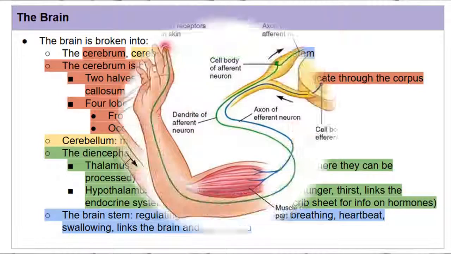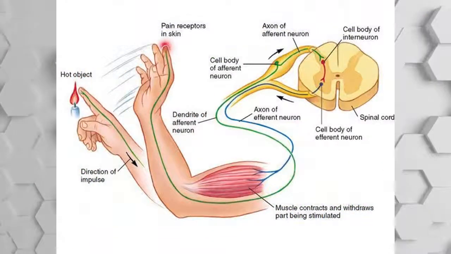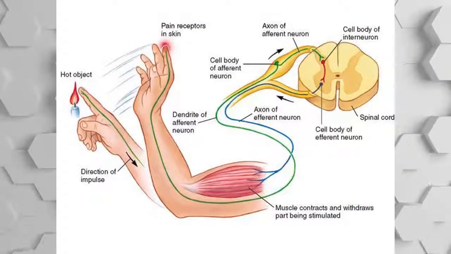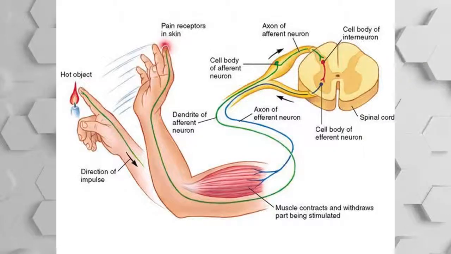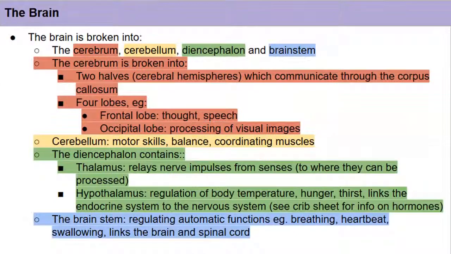The role of the spinal cord is to transfer messages to and from the brain, and the rest of the body. The spinal cord is also responsible for simple reflex actions that do not involve the brain, for example jumping out of your chair if you sit on a drawing pin. The cerebellum deals with motor skills, balance and coordinating muscles.